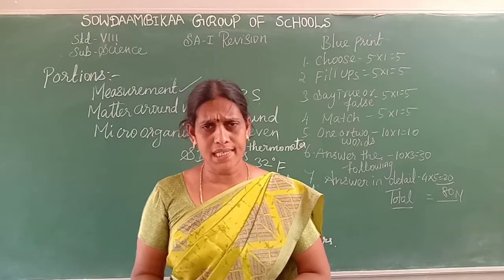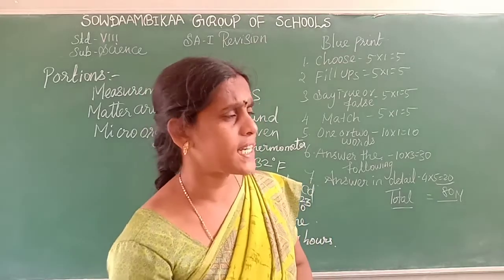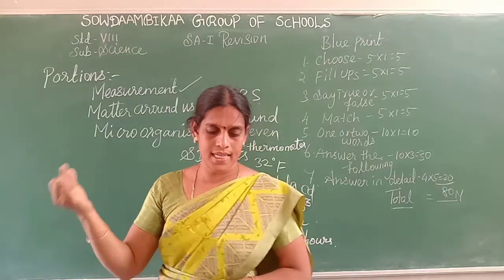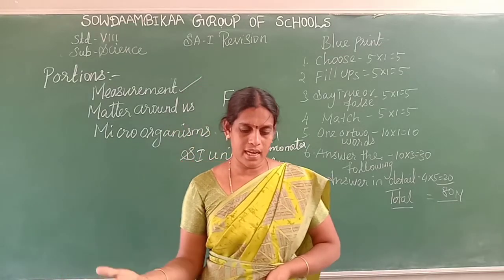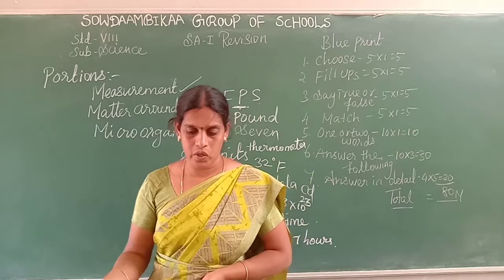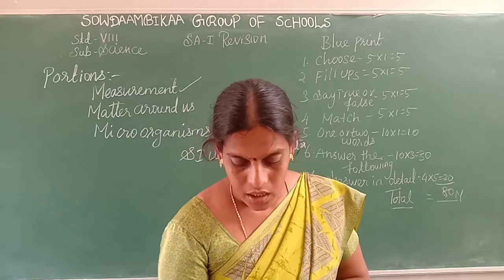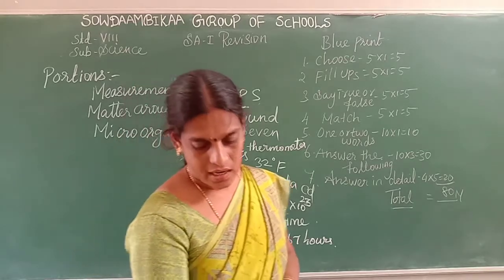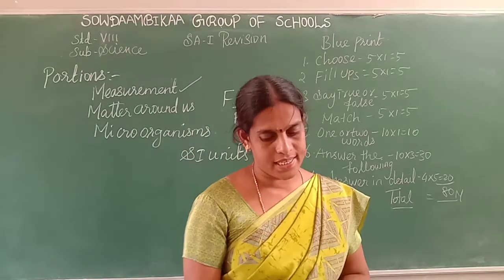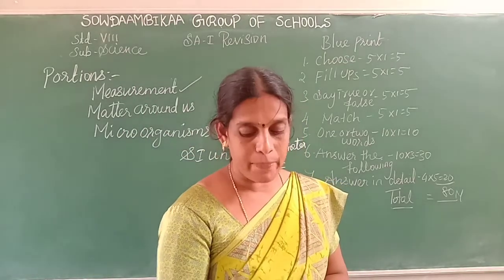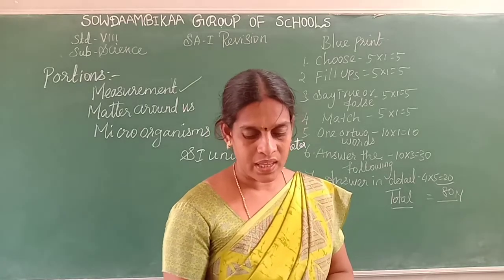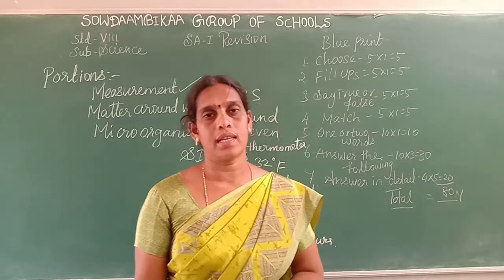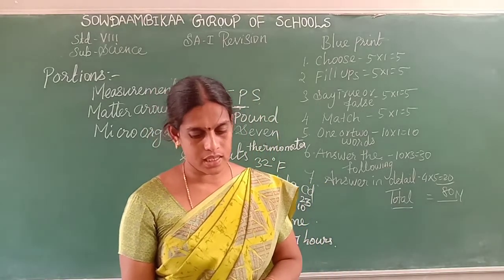Non-metals also have physical properties, the same 10 properties: physical state, hardness, luster, density, melting and boiling point, tensile strength and malleability. Read that one. Next is the uses of metals and non-metals. Iron is used to construct bridges. Copper is used for making electrical wire, coins and statues. Silver and gold are used for decoration and jewelry.